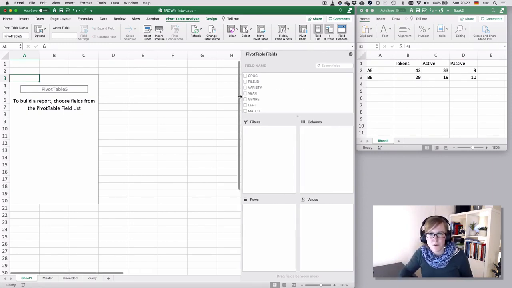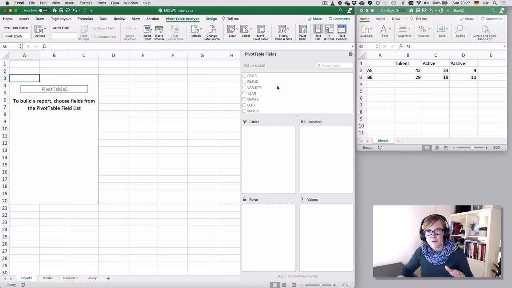So I can enlarge that as well. Now with the pivot table fields, these are the column names, and these would be the variables that you want to cross-tabulate. Then we have 4 fields down here. I'll come to the filter at the end. And most crucially, we have the columns, the rows, and then what goes into your table, what should be counted.